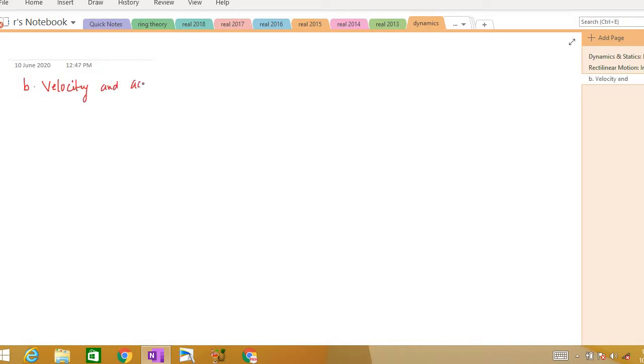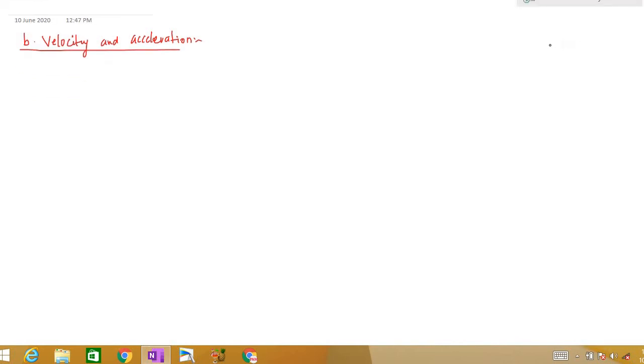So, velocity and acceleration. I've been teaching from the beginning, so even if you already know what velocity and acceleration are, no problem. I'm just going from the basics. First we will derive the expression for velocity and acceleration, and then we will solve some problems.